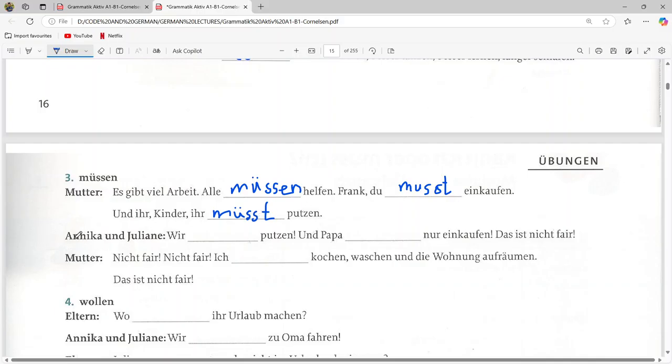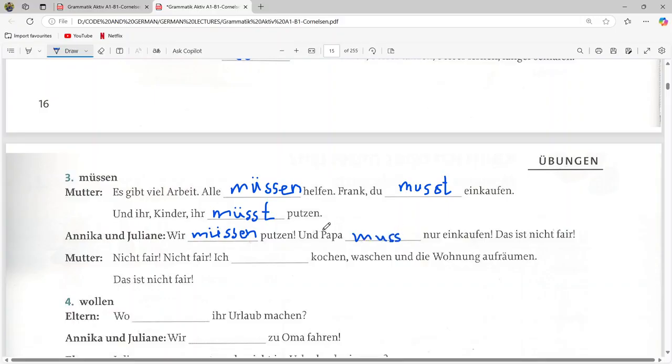And now the kids, Annika and Julian, are saying that we are, for we the verb conjugation will be müssen. Wir müssen putzen. So they are exclaiming that we have to clean. Und Papa blank nur einkaufen, so und Papa, what will be here? Und Papa muss.